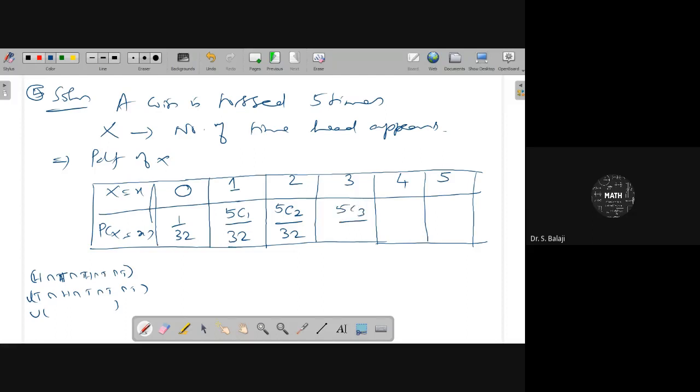Here 5C3. Similarly, here 5C3. Here 5C4. And here 5C5 by 32.